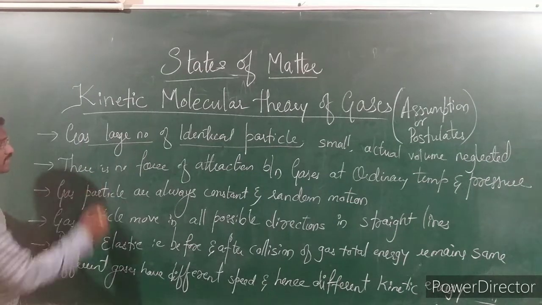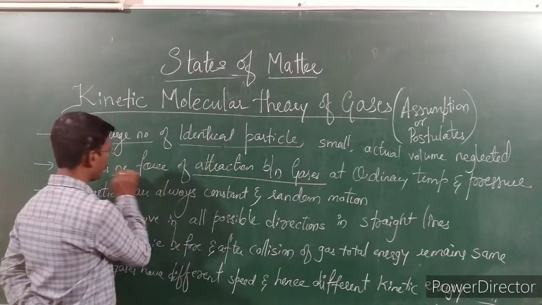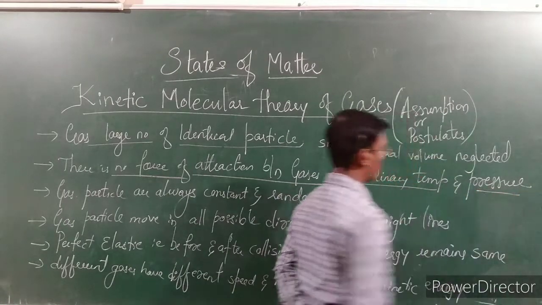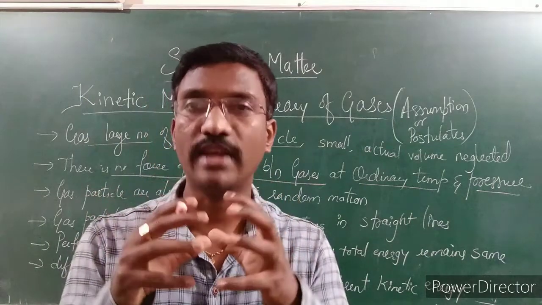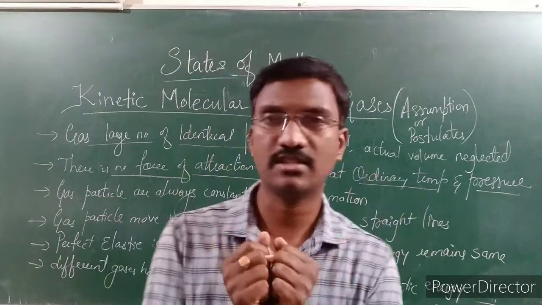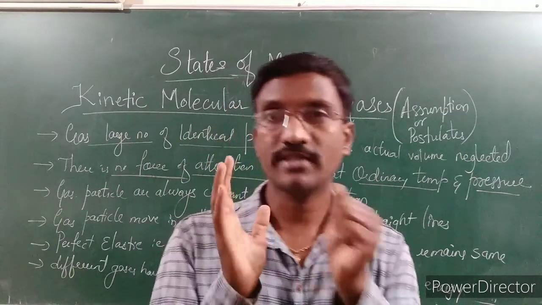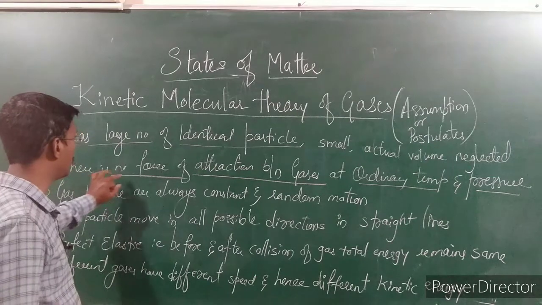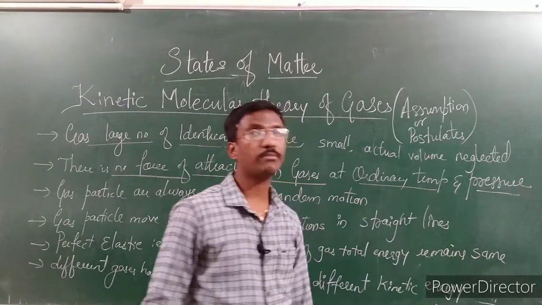The second term is that there is no force of attraction between the gases at ordinary temperature and pressure. So it means that the gaseous molecules do not have attraction between them. Think that there are two or three different gases. One gas is not attracting the other one because gaseous compounds are neutral. Almost all the gases do not have a force of attraction at ordinary temperature and pressure.